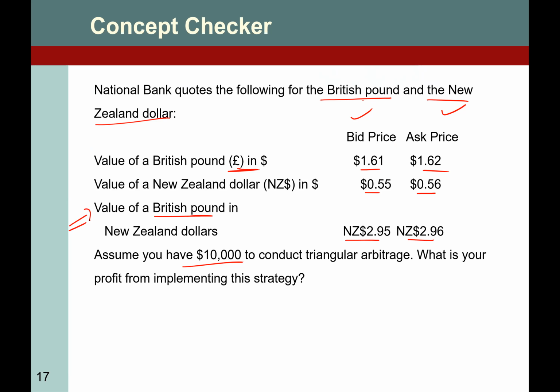Use the dimension method. This is the rate of New Zealand dollar over pound. We can create that as New Zealand dollar over dollar multiplied by dollar over pound, so that the dollars cancel and we have this equation.